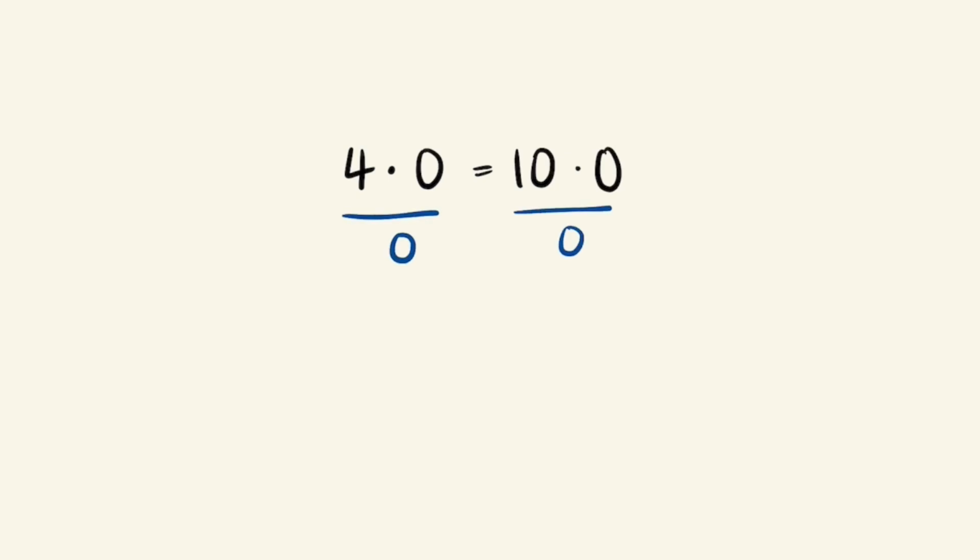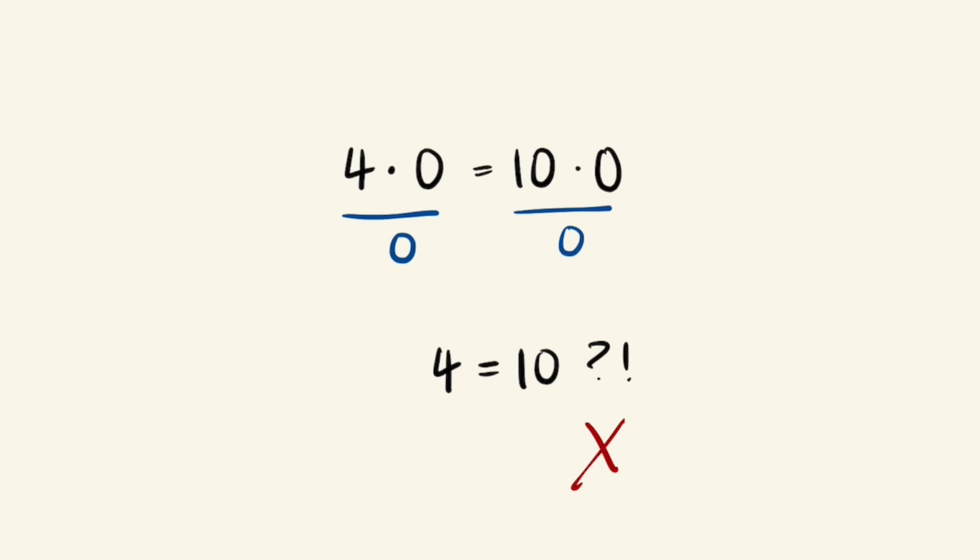The issue isn't that Brahmagupta was wrong, it's just that there doesn't seem to be a right answer either. To show this, let's have a look at this example. We know that any number multiplied by 0 equals 0, so this equation holds. For a second, let's assume that there is some right answer to dividing 0 by 0. So dividing on both sides, we get that 4 is equal to 10. I mean, you can see how quickly it causes maths as we know it to just break down. But we've been told that we can't divide any number by 0.